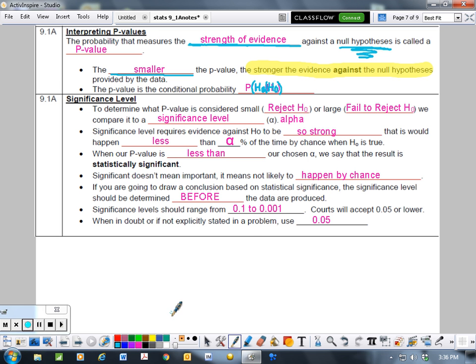We're creating this distribution based on our null hypothesis value, and we're checking out what's the probability of getting this HA value, HA and higher, or what's the probability of getting our sample value and lower. So it's really a conditional probability, based on the idea that we're assuming H0 is true, and we're looking at the likelihood of getting the sample that we got.